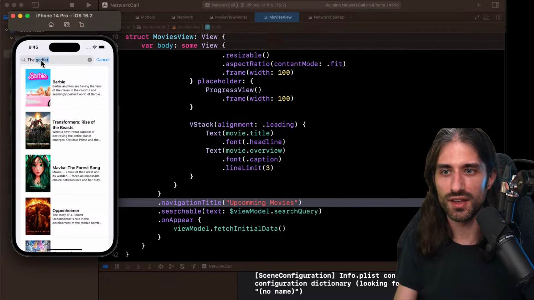Of course it's not doing anything because I need to implement the network call, of course. So let's implement this network call.